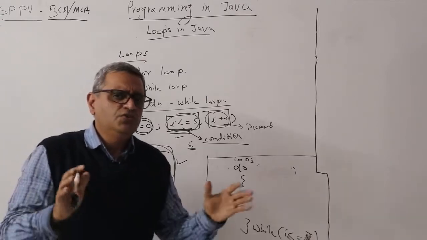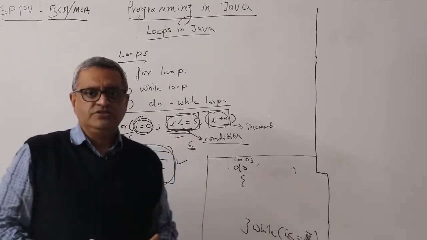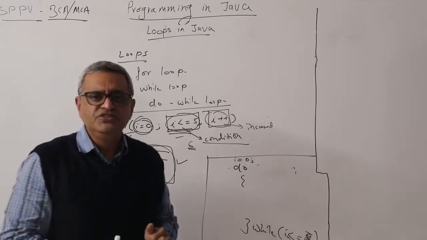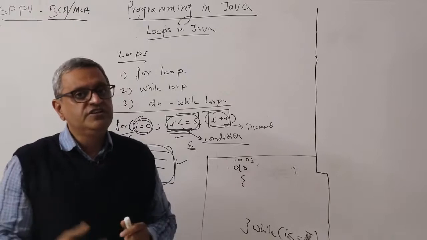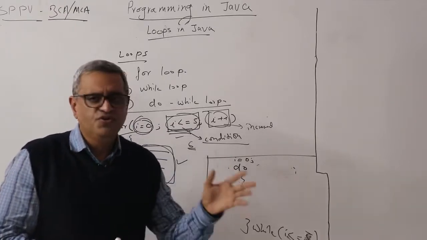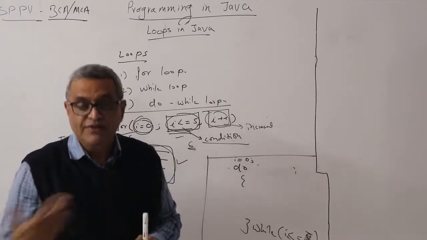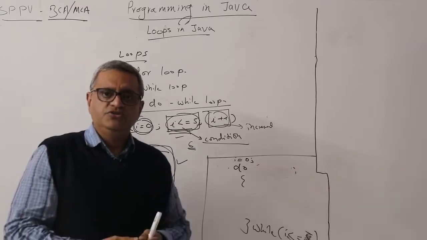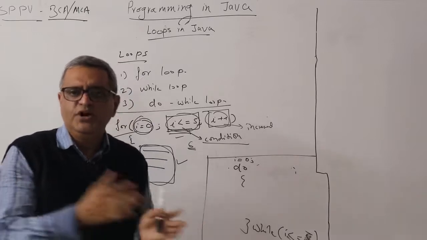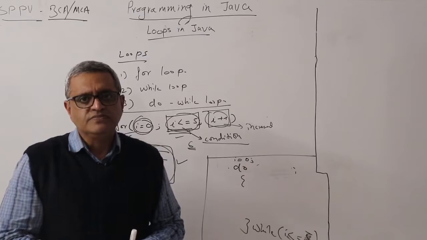Without wasting much time, we will quickly go through a few programs which will help you understand the difference between these three loops and how to use them. These are going to be very small programs, a few for for, and a few for while, because there are different flavors of for which I would like to show. Then we will see the difference between while and do while. So let's take a deep dive into programs.